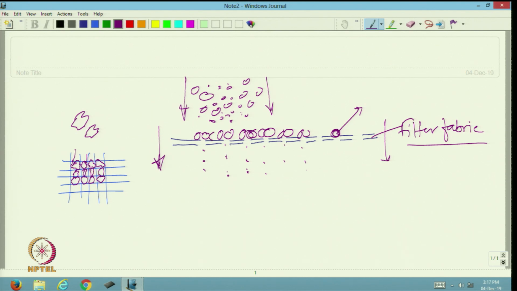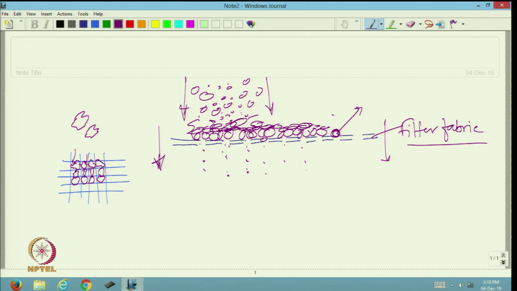Now, this is one layer. Still, we will find the small particles passing through this. Gradually there will be another layer over that. So, this is another layer of larger or relatively smaller particles, also a mixture, because by that time the opening has become smaller.